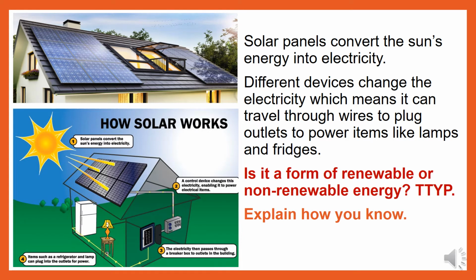Solar panels. Solar panels convert the sun's energy into electricity. Different devices change the electricity, which means it can travel through wires to plug outlets to power items like lamps and fridges, which you may have in your home right now. Is it a form of renewable or non-renewable energy? Pause the slideshow here and have a go at explaining how you know.